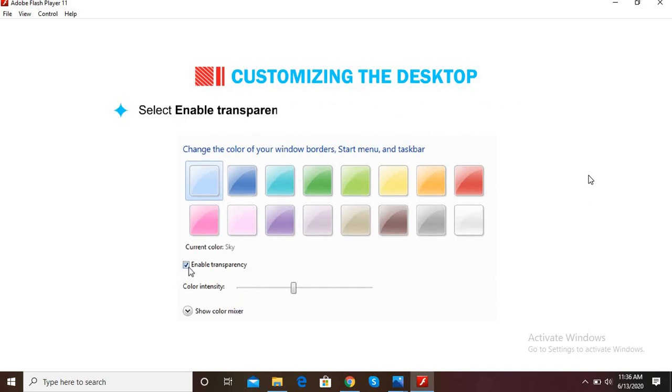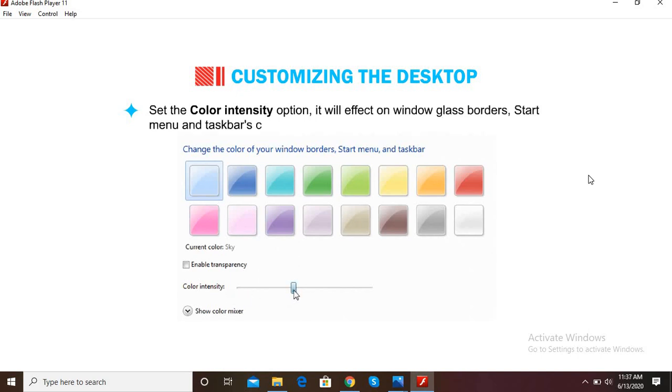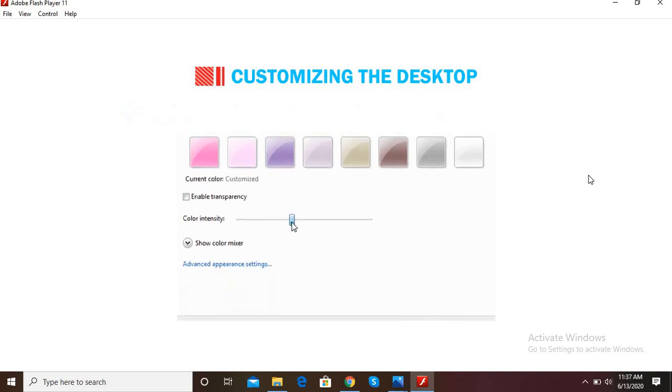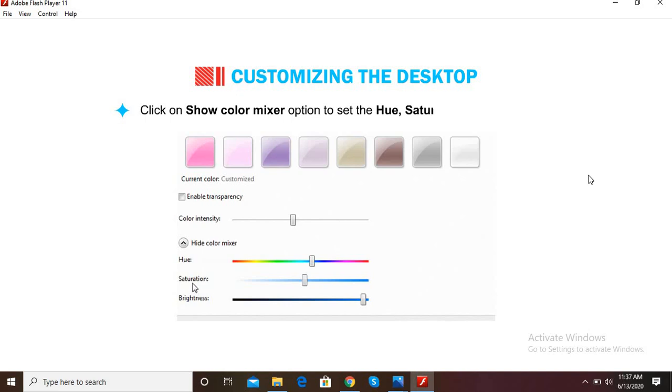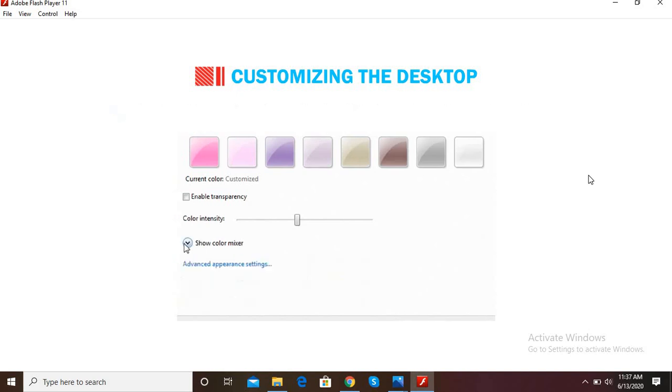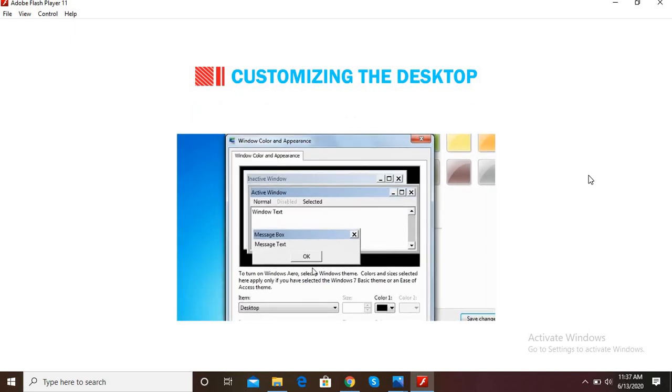Select the Enable Transparency option. The window glass borders, Start menu and taskbar will become transparent. Set the color intensity option. It will affect the window glass borders, Start menu and taskbar's color strength. Click on the Show Color Mixture option to set the hue, saturation and brightness to give a color effect. Click on the Advanced Appearance Settings option.